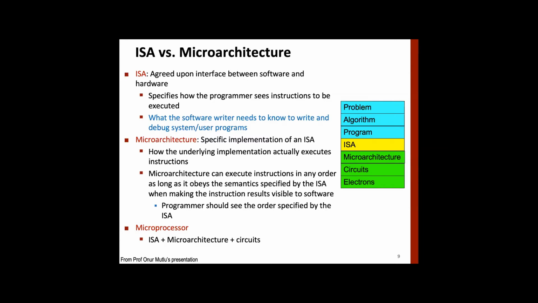Okay. So what we can say is that a microprocessor, or a processor in general, consists of ISA, microarchitecture, and circuits. All right. And on top of that, we have various abstractions like program, algorithms, problem, OS, etc., to make our life better. All right. Any question up to this point?